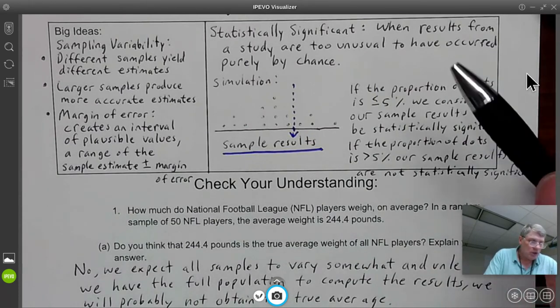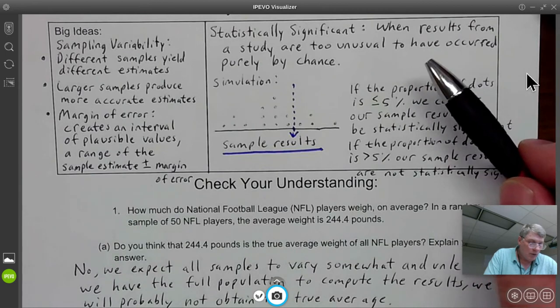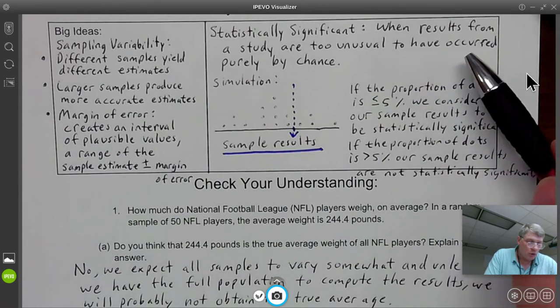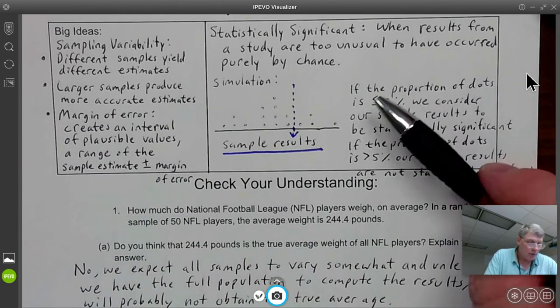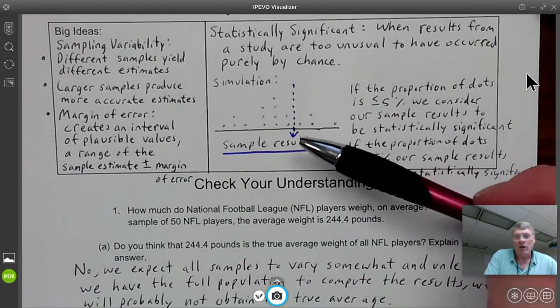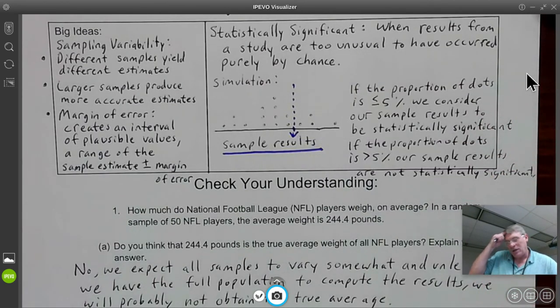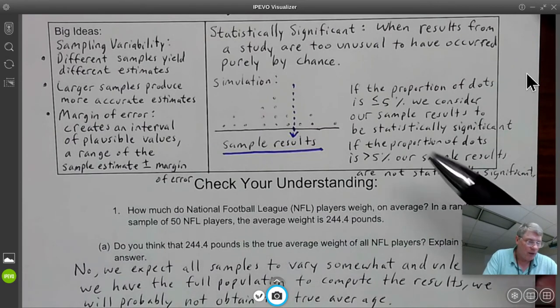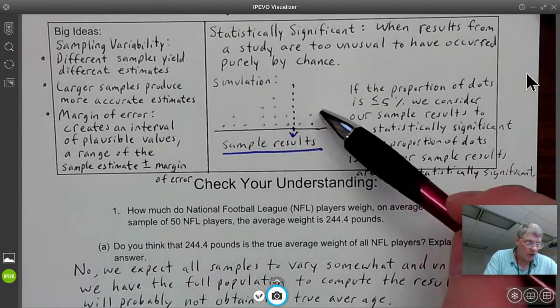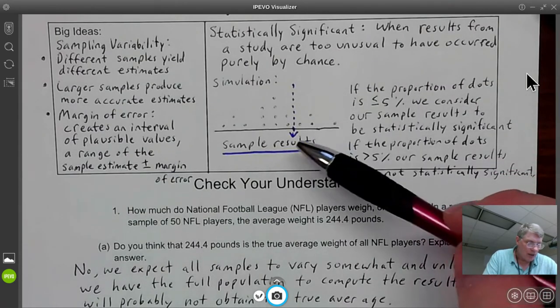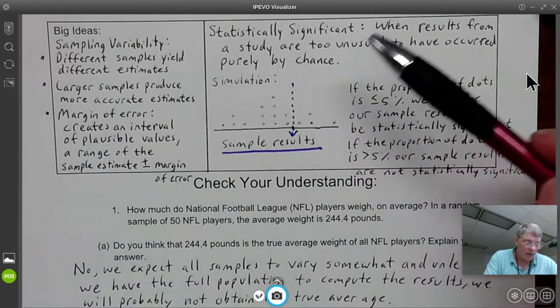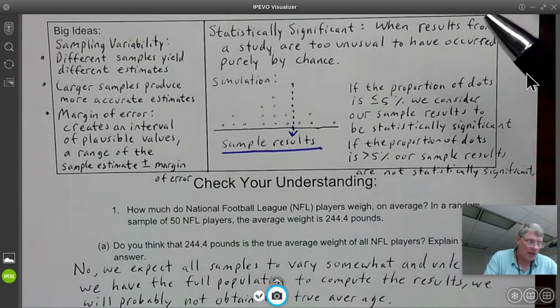Statistically significant means the results from a study are too unusual to have occurred purely by chance. In order to figure that out, you have to conduct simulations. In fact, you wouldn't conduct just one simulation, you'd conduct many, and you'd probably use electronics to do that. Then these dots would represent all your simulated trials. This was your sample, which would have been like the 1.2 for Mrs. Gallus's class.